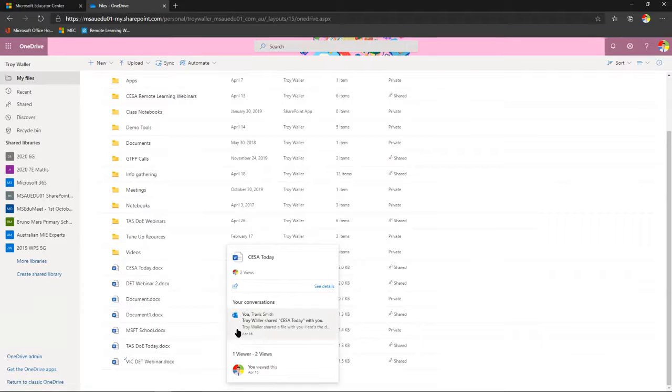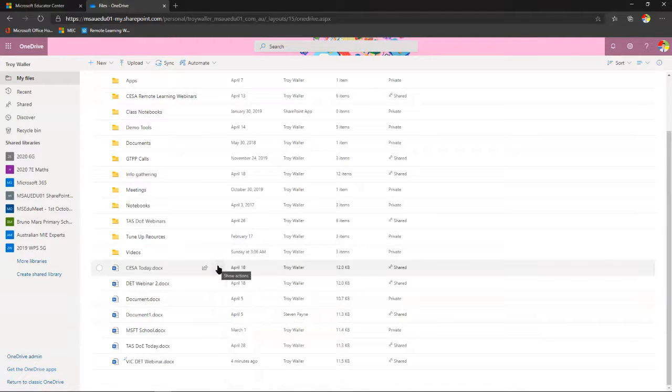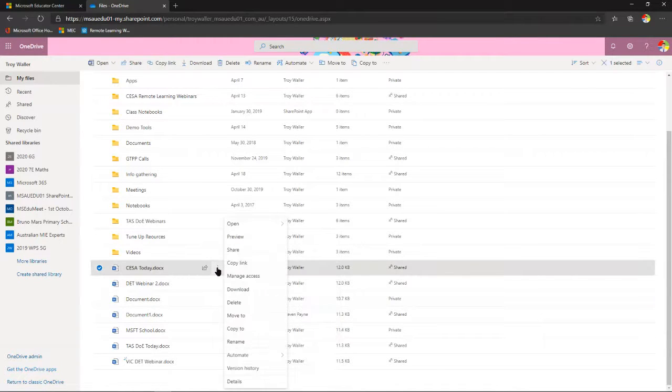It tells me all about the document, etc. But if I click on the ellipses, look what happens. I get this drop-down menu here of all these different things I can do. I can open the document, I can preview the document, I could share it, which is what we just did without having to open. I can copy the share link if I want. I can manage access. I can have a look at who I've shared this with, and do I want to retract that, etc. I can download it, delete it, move it, copy it, etc.